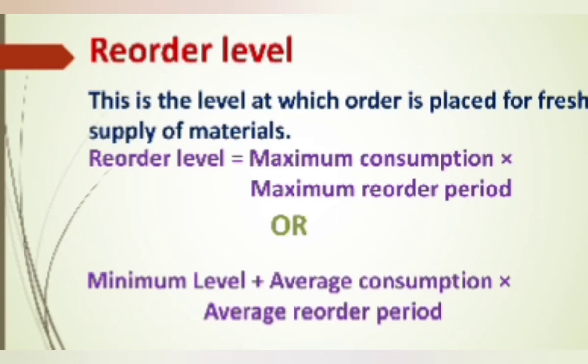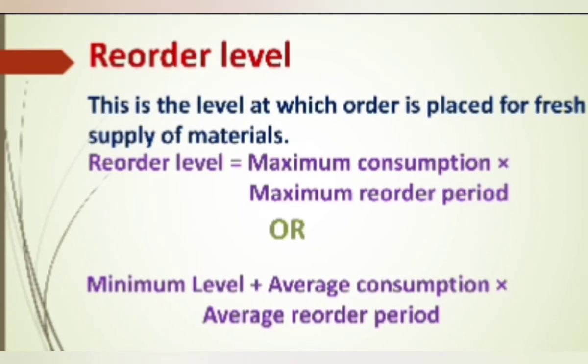It must be fixed in such a way that the stock representing the difference between the reorder level and minimum level should be sufficient to meet the demand of production till the new material arrives. Reorder level equals maximum consumption into maximum reorder period, or else we can calculate the reorder level with another formula, that is minimum level plus average consumption or normal consumption into average reorder period.